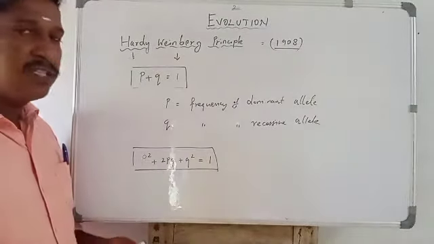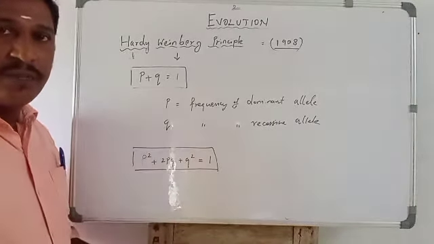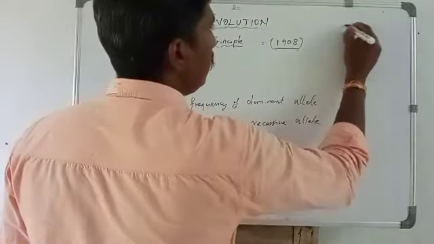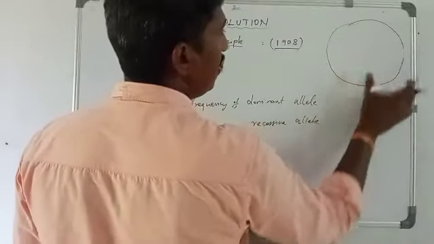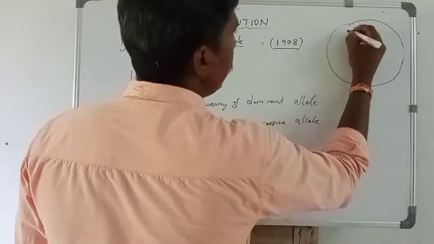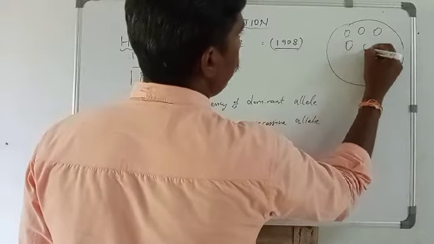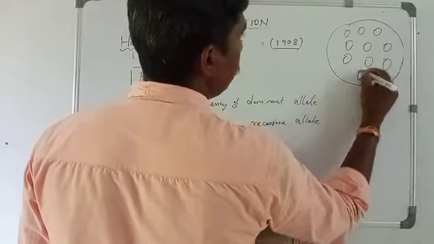In your textbook we see a genetic diagram. They have a population of 10 beetles. This is a population: 1, 2, 3, 4, 5, 6, 7, 8, 9, 10.